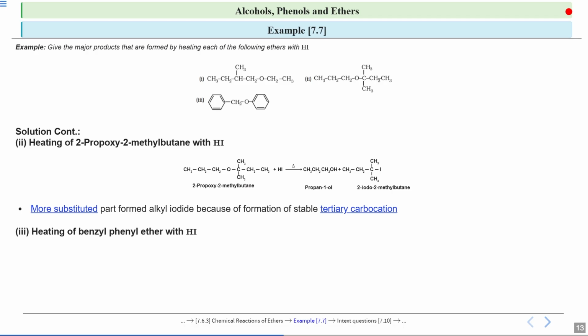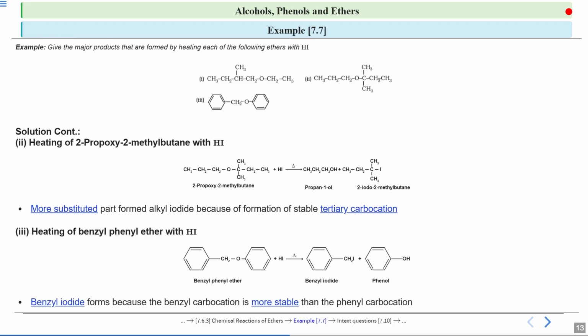Now the next part, there is heating of benzyl phenyl ether with hydrogen iodide. Now if we look over here, there is this benzyl phenyl ether. In the first step, this oxygen will get protonated, so it gets a hydrogen and a positive charge.